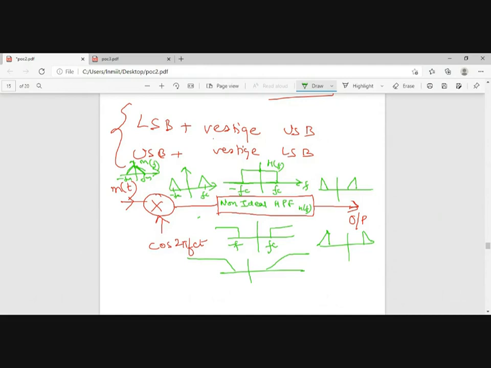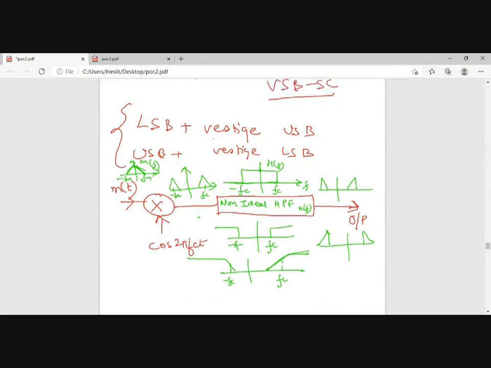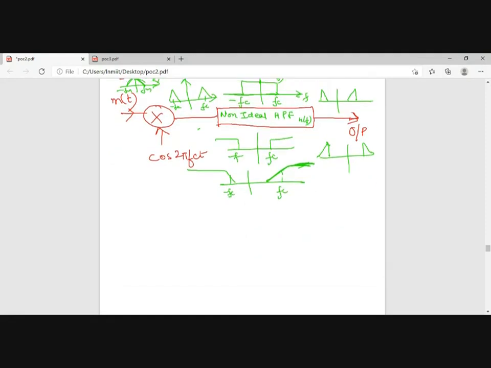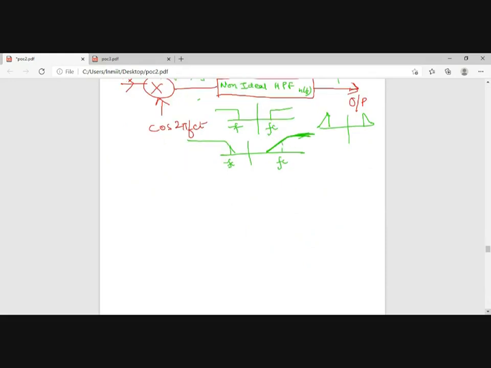If I go for a non-ideal high pass filter, my response will be something like this, at minus fc, and it will have a transition period. And this transition period will pass the vestige of the other sideband. So if I apply a non-ideal high pass filter, I get the upper sideband plus vestige of lower sideband. And we have already discussed that VSB was mostly used for video transmission in analog transmission.